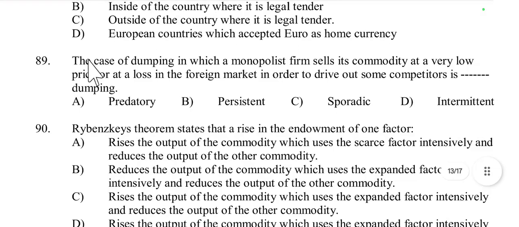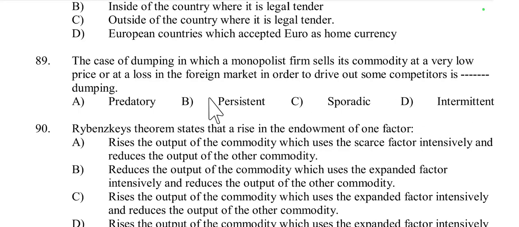Then question number 89, the case of dumping in which a monopolist firm sells its commodity at a very low price or at a loss in the foreign market in order to drive out some competitors is dash dumping. There are mainly three types of dumping: predatory, persistent, sporadic, and the other one is intermittent.